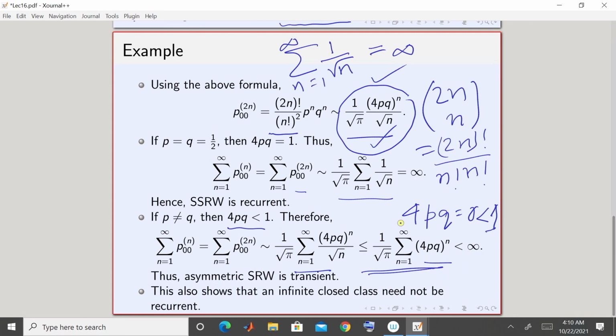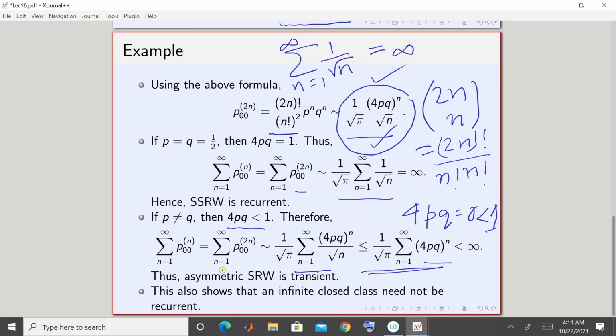So n running from 1 to infinity, some r to the power n, where r is strictly less than 1. This is a geometric series, and you know that this is finite. So the sum over n from 1 to infinity of P00n is less than infinity. Thus in the asymmetric case, so if P is not equal to Q, in that case the sum over n from 1 to infinity of P00n is less than infinity, and hence 0 is transient.